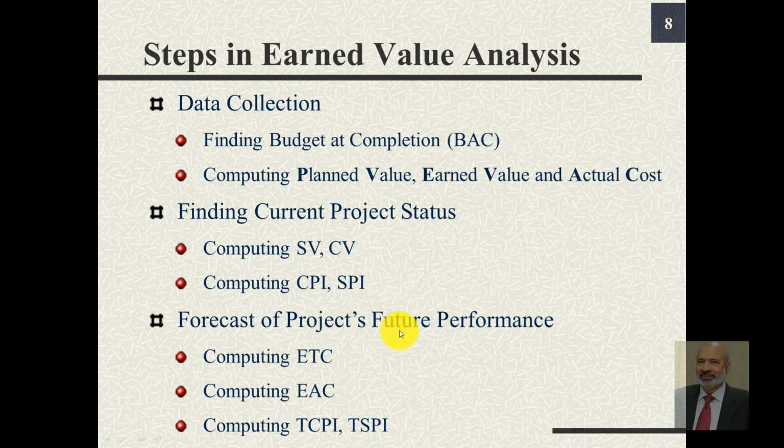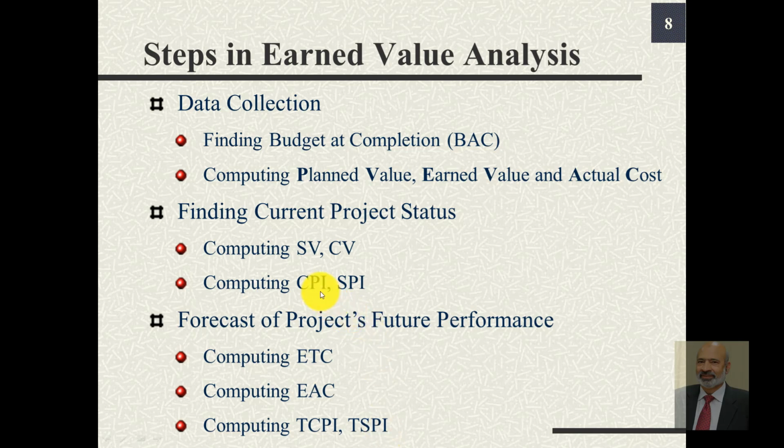And then if you want to forecast or project the project's future performance, we can compute ETC, estimate to complete, and estimate at completion. EAC is a revised budget for the project, and ETC is expected cost from this point onwards till the completion of the project. Finally, we can also compute TCPI and TSPI,